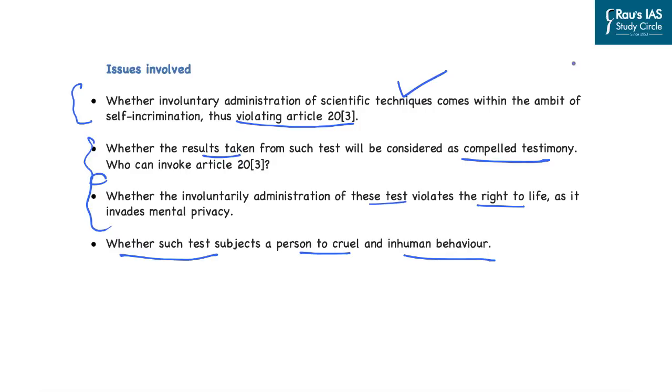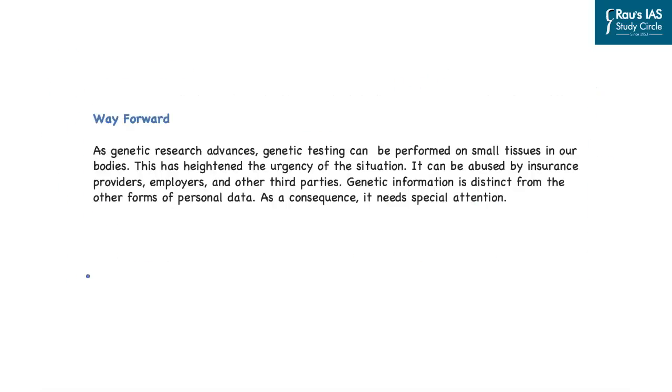That is why this issue of genetic data privacy is becoming crucial, and the debate is regarding these questions that we see here. So in conclusion, it can be said that as genetic research advances, genetic testing can be performed on small tissues in our bodies also. And this has heightened the urgency of the situation, and it can be abused by various insurance companies, employers, as well as third parties.